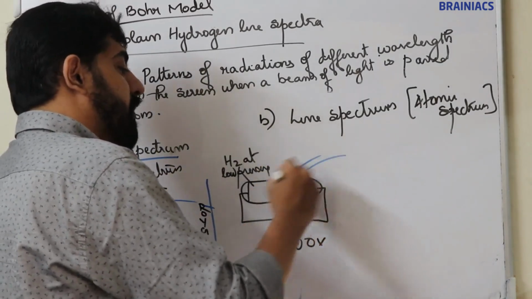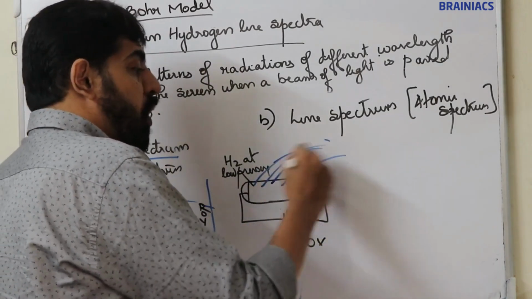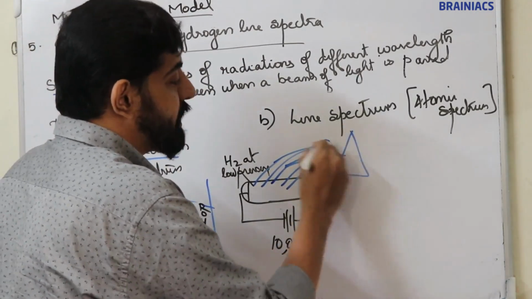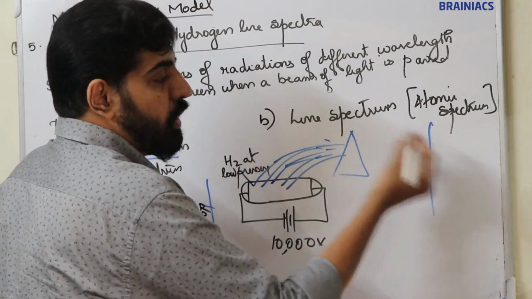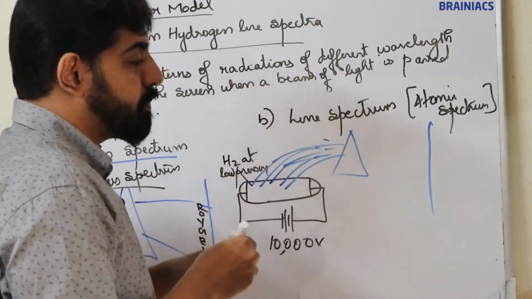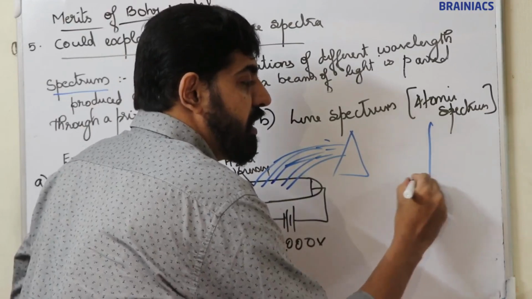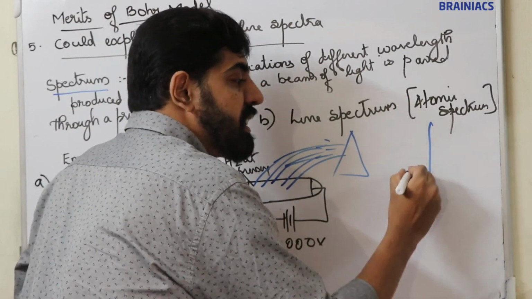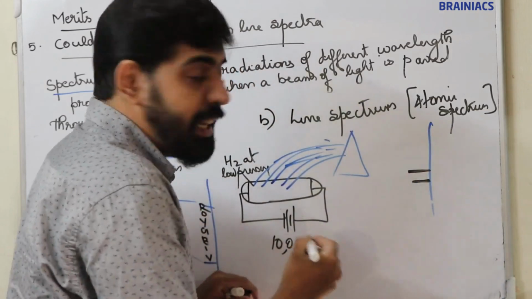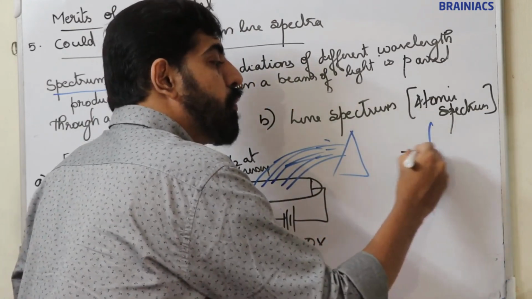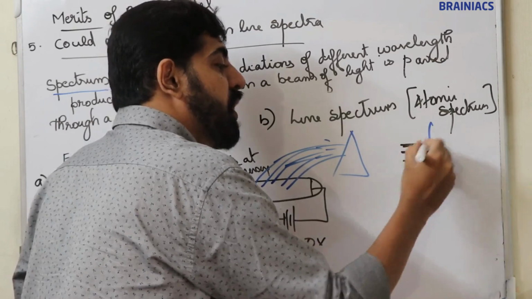When this emitted light passes through a prism, you will get 5 different lines. One, gap, second line, gap, third line, gap, fourth line, gap, fifth.